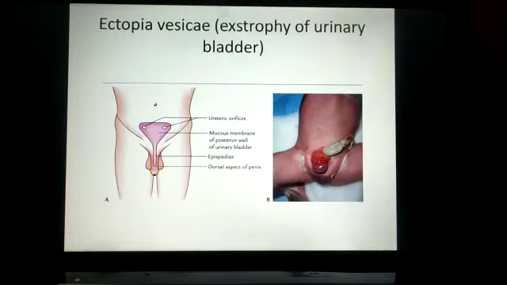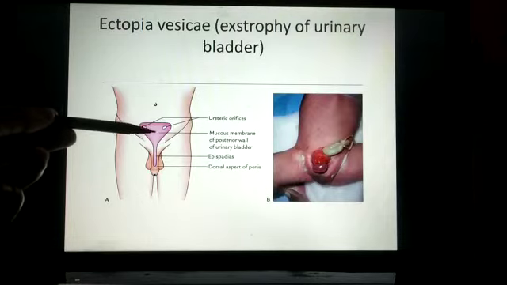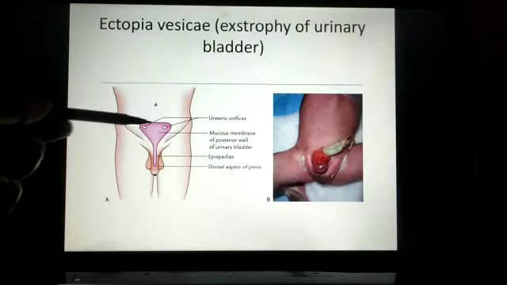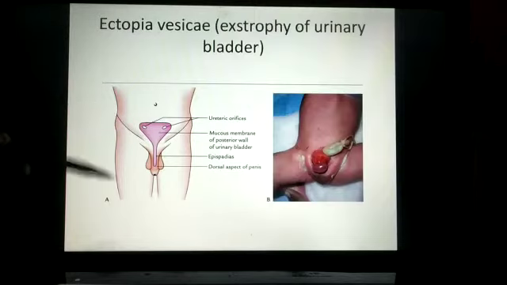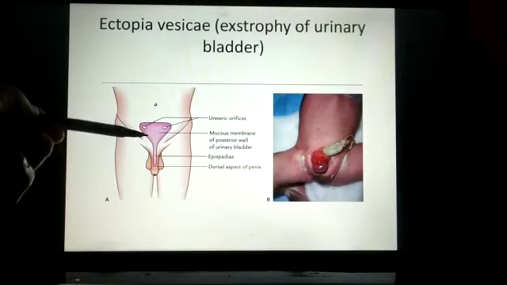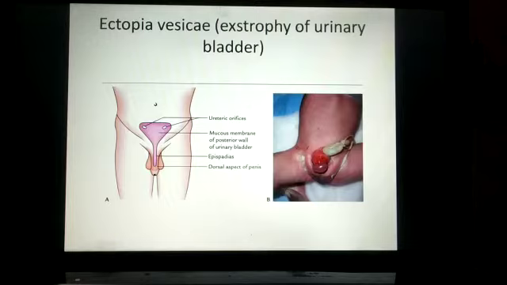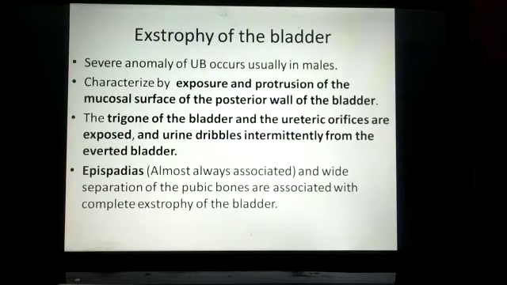Both are not formed. So what will occur? Then there will be exposure of the mucous membrane of the posterior wall of the bladder, and we can also see the ureteric orifices. This condition is almost always associated with epispadias. What is epispadias? In this, the urethra opens on the dorsal surface of the penis. So a urethral opening present on the dorsal surface of the penis is called epispadias. This condition is more common in males, and there will be intermittent dribbling of urine from the everted bladder.